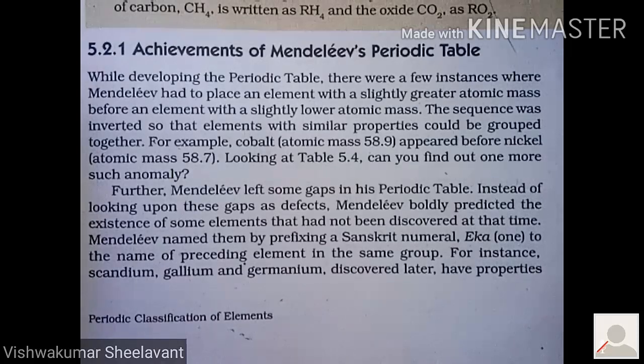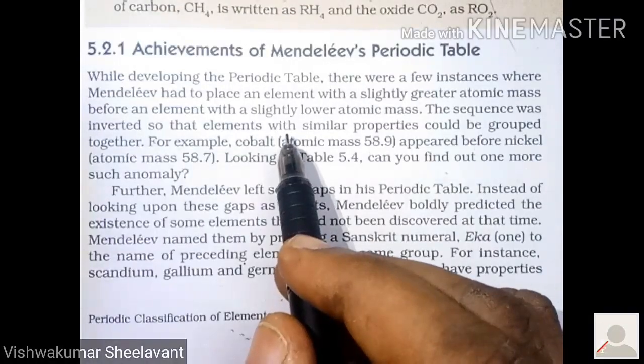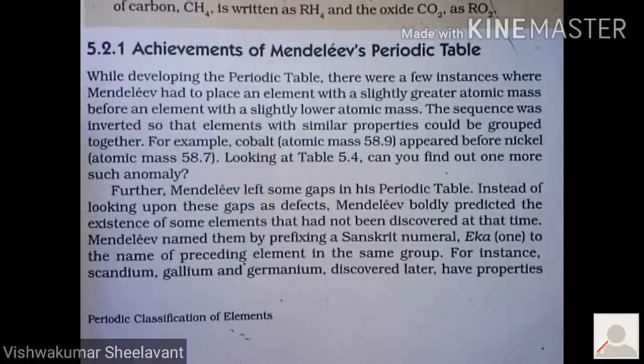But practically, when Mendeleev arranged the elements in increasing order of their atomic masses, he found that a few elements' properties were not matching with the previous ones. So there, what he did is he placed the heavier element before the lighter element. That is called inversion.